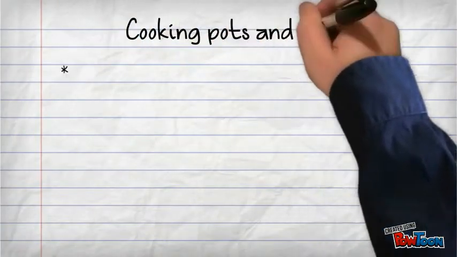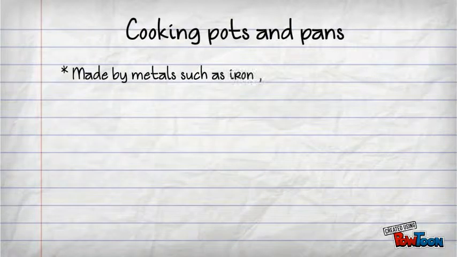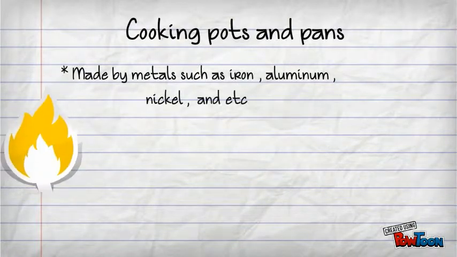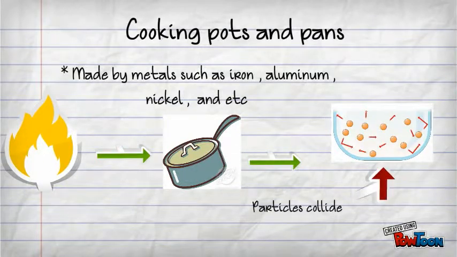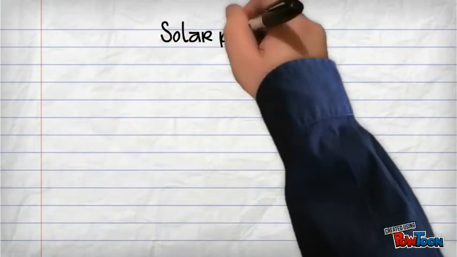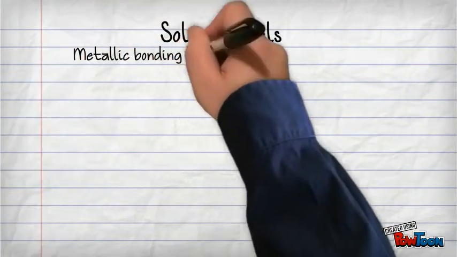Cooking utensils like pots and pans are made by various metals like iron, nickel, tin, and more. When energy is added to the metal, the particles start to move faster, causing them to collide with one another, which transmits heat. Metallic bonding is used to make solar panels.